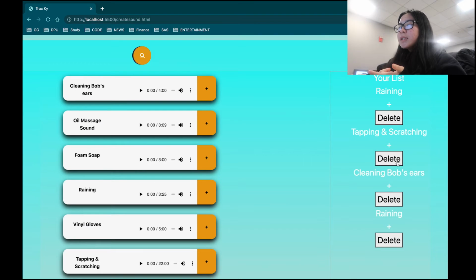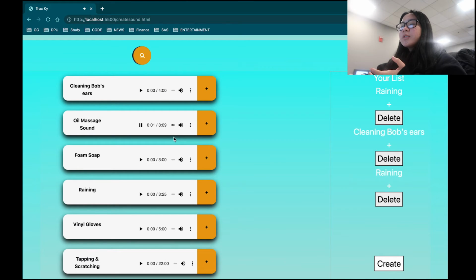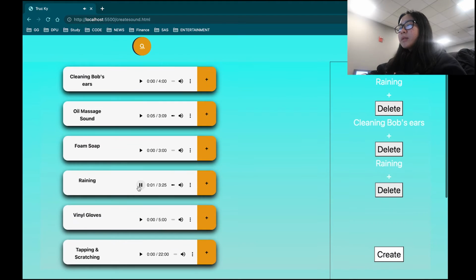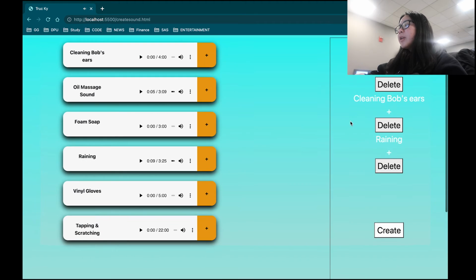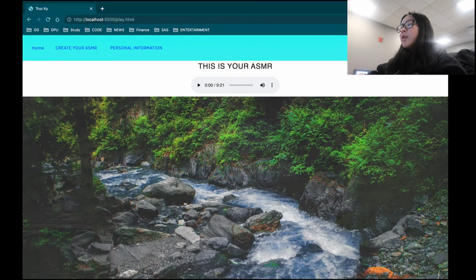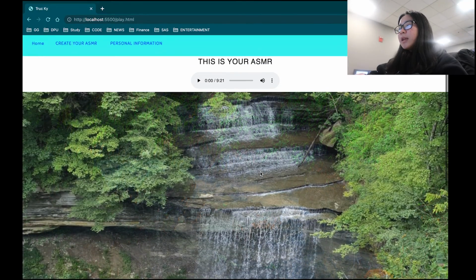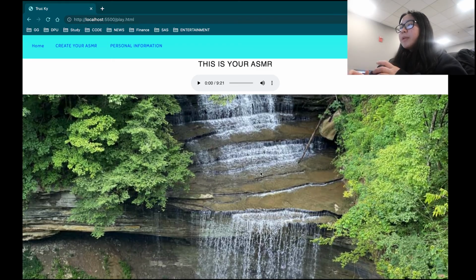One more part: if I want to delete one, I can delete it. And if I want to listen beforehand to decide whether to choose them or not, I can click to listen to the sound to see if I want it or not. Here there are some demo sounds we have for the user to see if they like the sound. After choosing, for example, 3 of them, I will click on create.